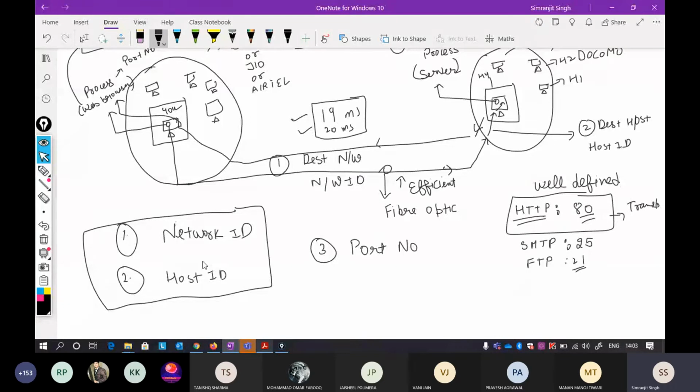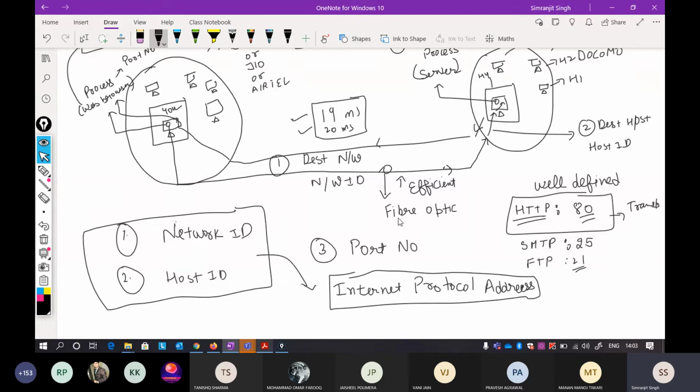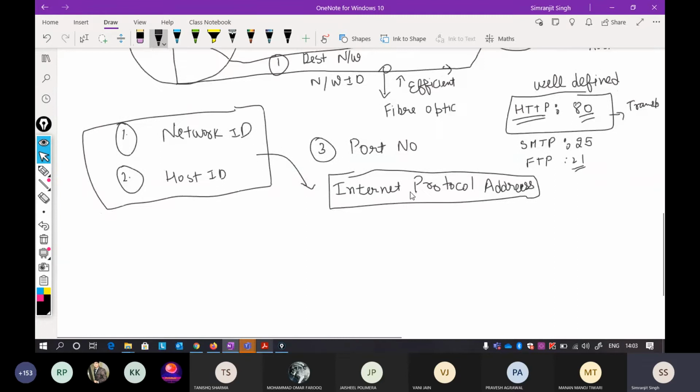Now the combination of a network and host ID is called your internet protocol address. This is your IP address. The IP address is the main core where all the communication takes place. Your computer, your mobile or your smartphone will have two IP addresses. First is your internal IP address, and second is your external IP, also called public IP. So these are divided into parts.